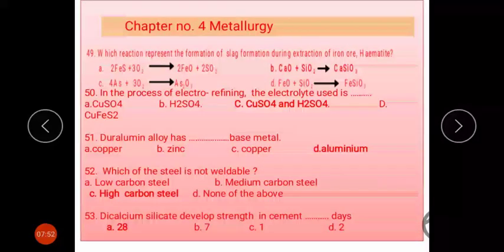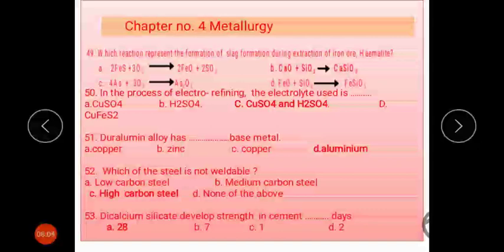Next question: which reaction represents the slag formation during the extraction of iron in the blast furnace? Yes, there is a formation of slag by the combination of CaO and SiO2 to give CaSiO3. That is the formation of slag. This is option B.